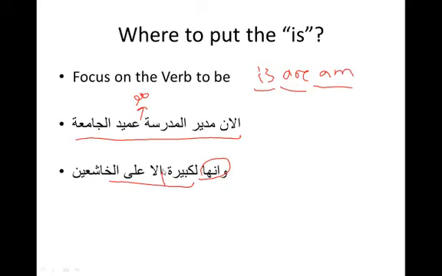Basically, la kabiratun is the khabar, the major khabar. Illa al-khashin is a descriptive phrase describing what came before, except for those who are humble. Okay? A lot of people seem even more confused than they were last week. So, do you understand what I'm trying to say though?